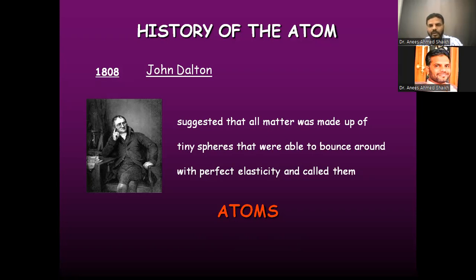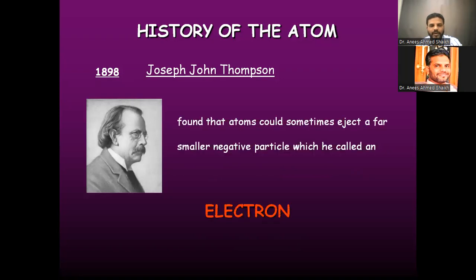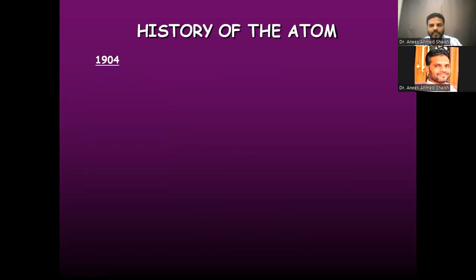Now the concept was again replaced by a new scientist, Joseph John Thomson, whom we also commonly call Sir J.J. Thomson. He proposed the concept of atom in the year 1898. According to him, atoms could sometimes eject a far smaller particle having a negative charge, and that negatively charged particle he called the electron. He gave experimental evidence for his theory.